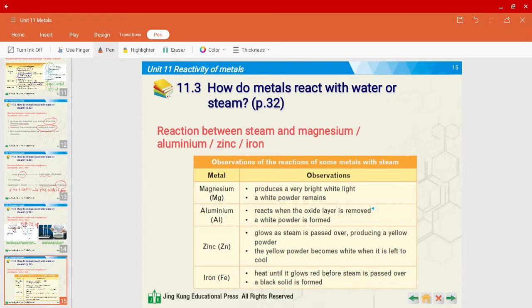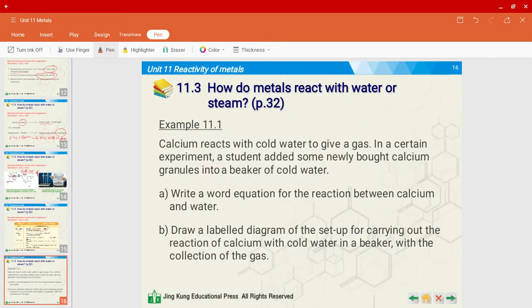Again, observations, you may just know a couple of them. For example, magnesium produces a very bright white light. This was mentioned in the previous video when we learned about metals reacting with oxygen, and the rest you can read by yourself. All right, let's do some questions now.